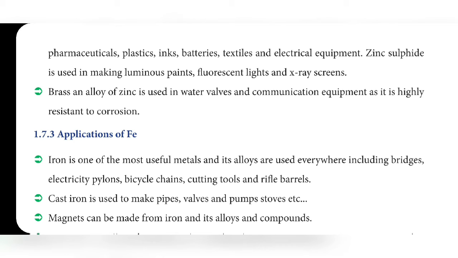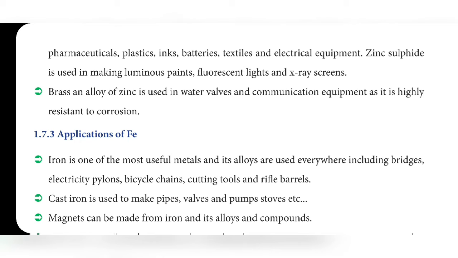Third point, zinc oxide is used in the manufacture of many products such as paint, rubber and cosmetics. These products contain zinc oxide. It is also used in pharmaceuticals, plastics, ink, batteries, textiles and electrical equipment.